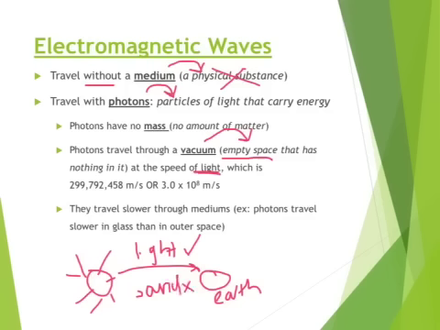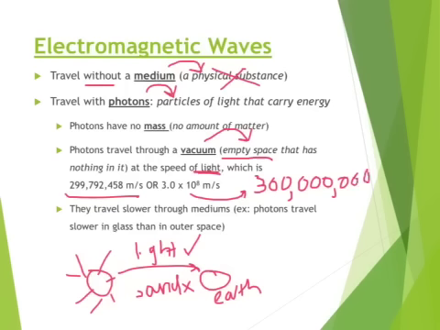The speed of light is this big number. Usually we just say 3 times 10 to the 8th meters per second. So we kind of round. So 3 times 10 to the 8th, if you remember scientific notation, is 300 million meters per second.